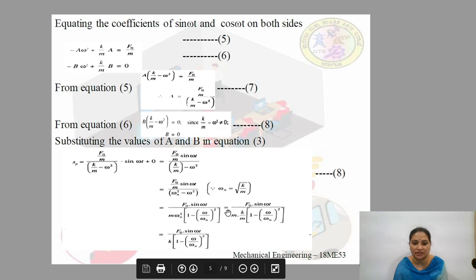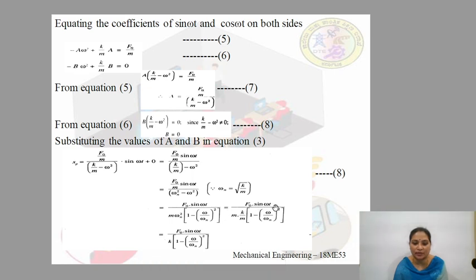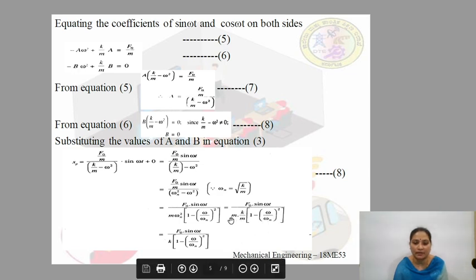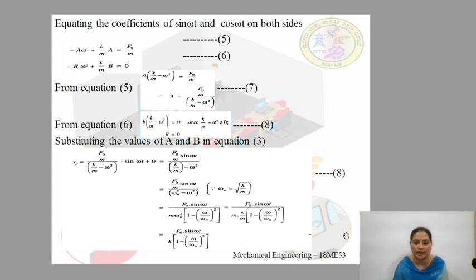So this is further simplified: F0 sin ωt, and m in the denominator; ωn squared is nothing but k by m, 1 minus (ω/ωn) whole squared. So here m and m cancel each other. Therefore we have the equation of xp as equal to F0 sin ωt divided by k into bracket 1 minus (ω/ωn) whole squared.